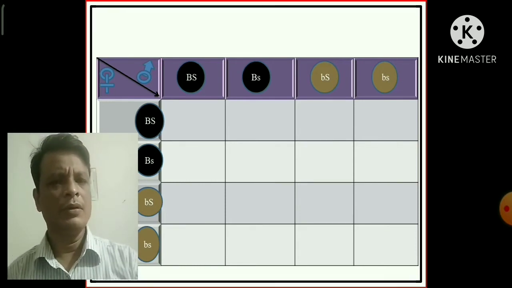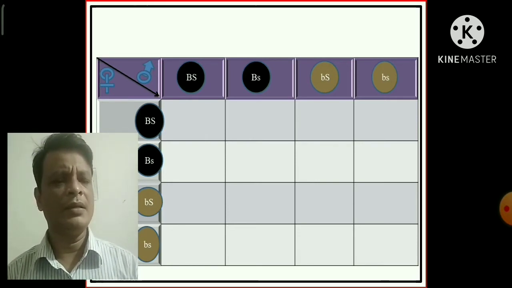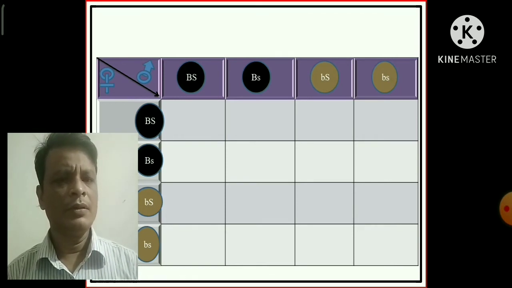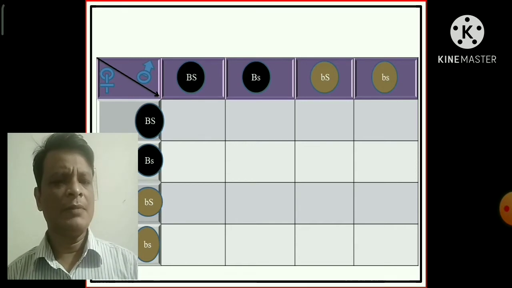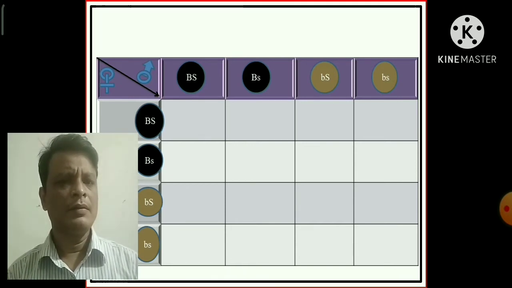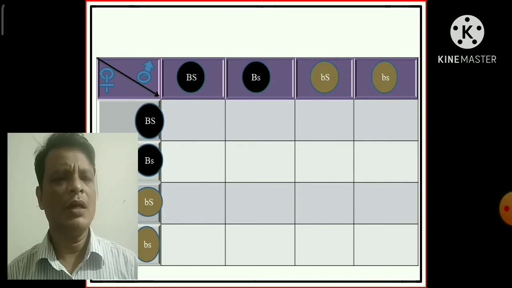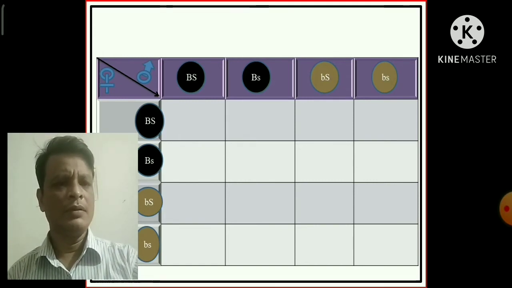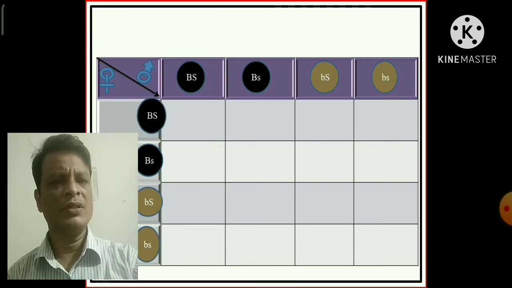If we place the male gametes in the upper row of the checkerboard and the female gametes in the left side column, then we can easily cross the male and female gametes.